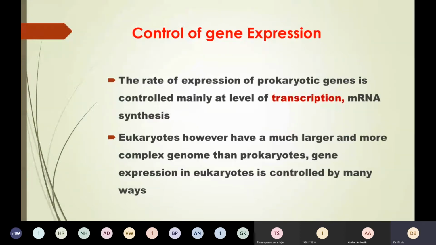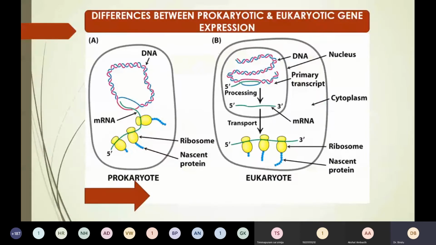There are many differences between prokaryotic and eukaryotic gene expression. Prokaryotic gene expression is pretty simple, whereas eukaryotic gene expression is pretty complex. I'll explain why when I talk about regulation of gene expression in eukaryotes.